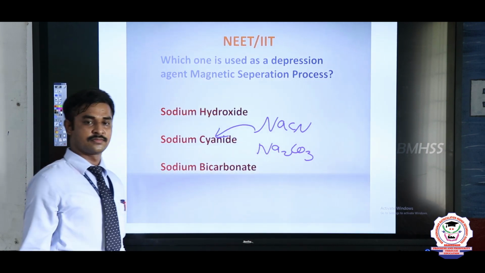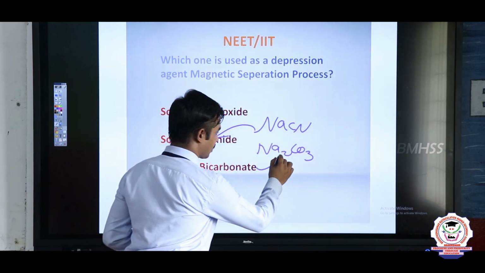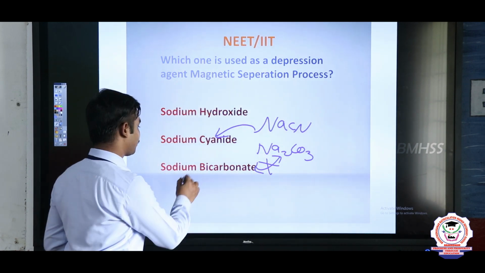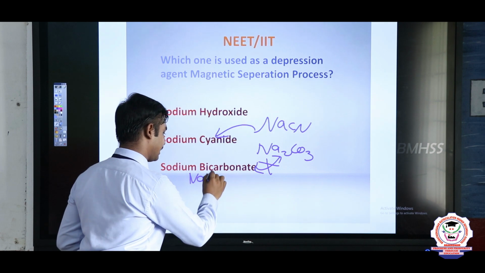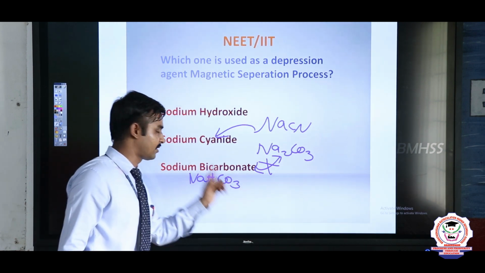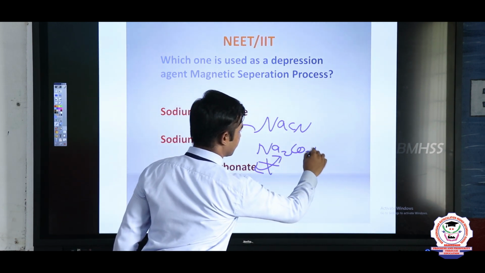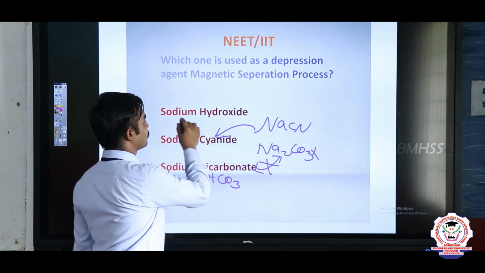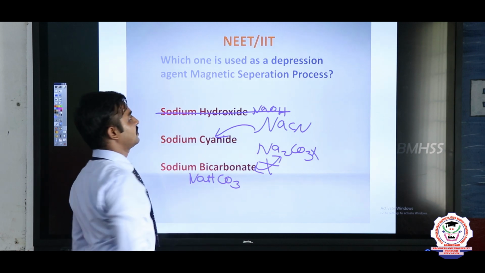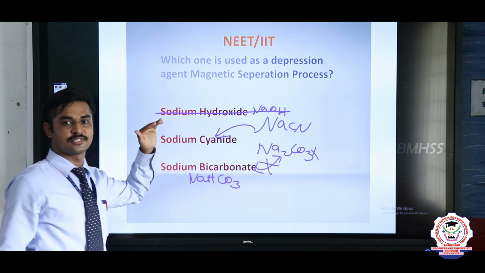It's the right answer. And what is the composition of sodium bicarbonate? Sodium carbonate and sodium bicarbonate are not the same. Sodium bicarbonate has the formula NaHCO3, in which the H is the bicarbonate. So, it is not sodium carbonate. So, sodium carbonate is not given in this option. Sodium hydroxide has the composition NaOH. It is not used in this process. So, the correct answer is NaCN, sodium cyanide.